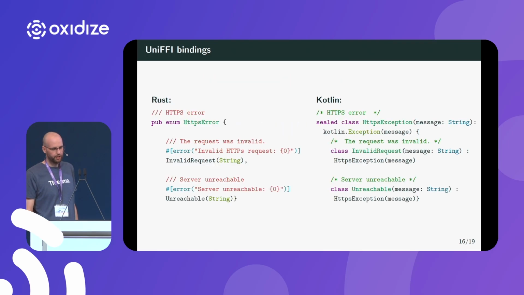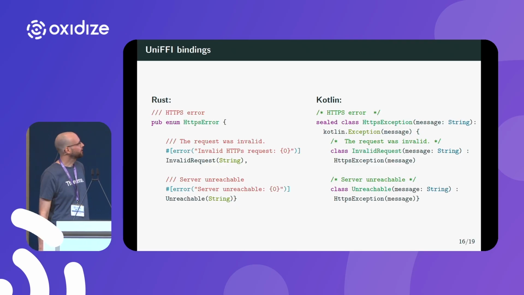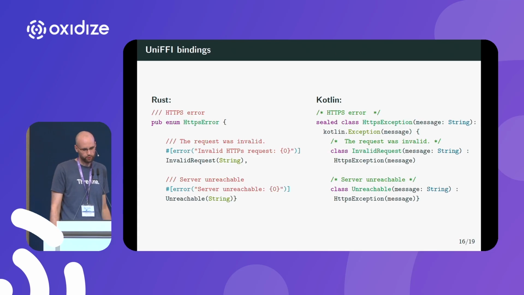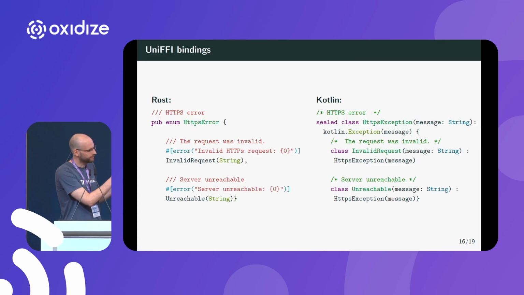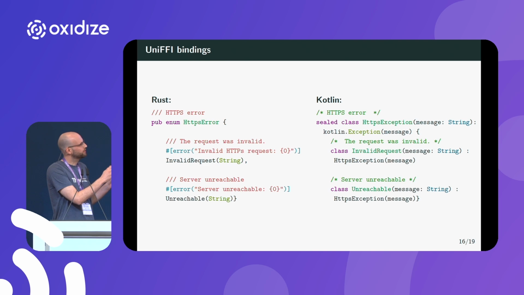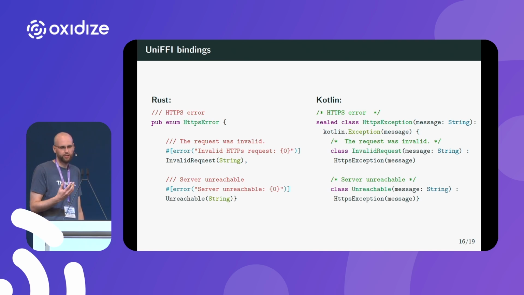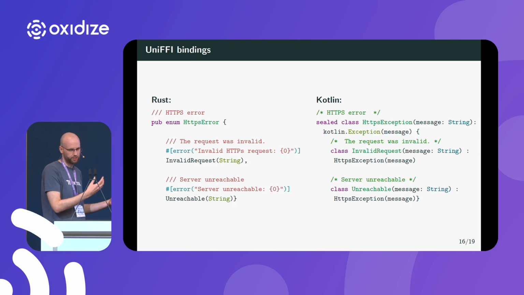So here we can see how it is mapped to Kotlin code. On the left, we have the variants of the error in Rust. And what we can see is that the doc strings are nicely present also in the generated code for Kotlin. And also, more importantly, it generates a dedicated exception type, which is the idiomatic way to use errors in Kotlin. That was a goal. And you can catch it accordingly within Kotlin code.